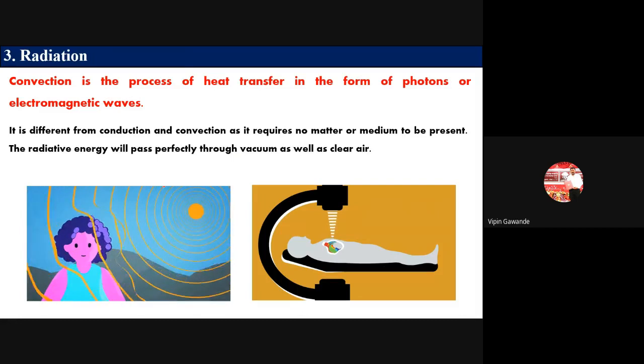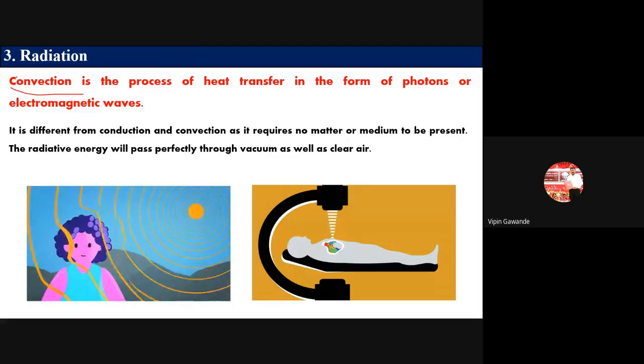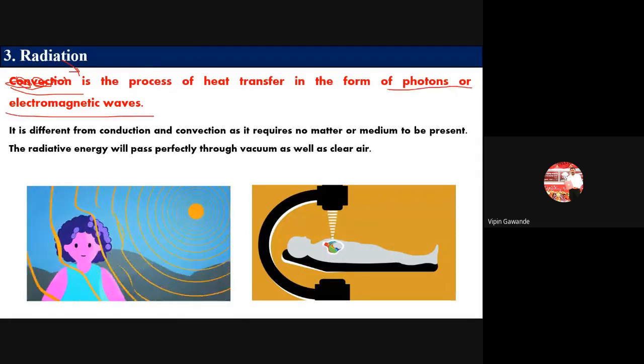Let us see now the third mode of heat transfer. So that was convection. That is called the radiation. Actually, here this is radiation. So radiation is what? Radiation is the process of heat transfer in the form of photons or electromagnetic waves. If the heat transfer is occurring in the form of photons or electromagnetic waves, then that is called radiation.